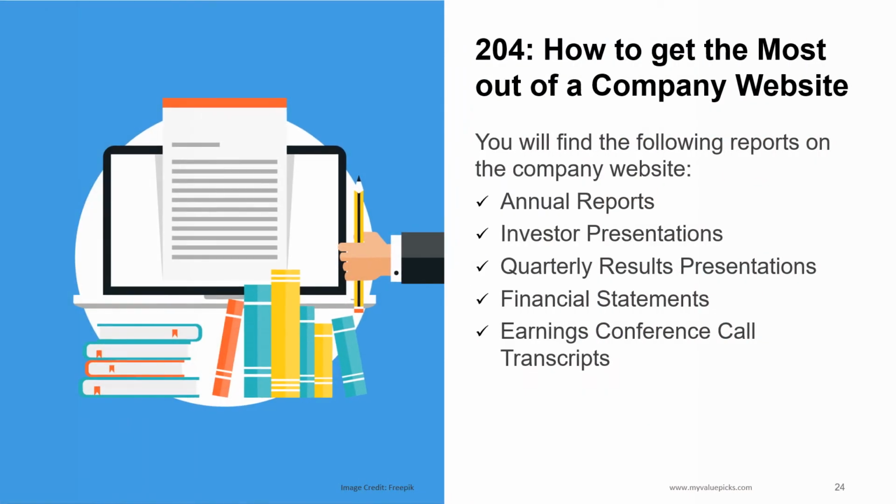To gather information about the company, visit the company website. It will have a section called Investors or Investor Relations, where you will find annual reports, financial statements, and press releases. You will find most of the information in the annual reports. They will be available in PDF format. Some company websites may have investor presentations. They are more useful reports. Reading the press releases will give you the most up-to-date information.